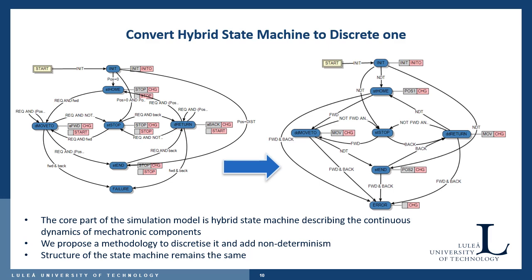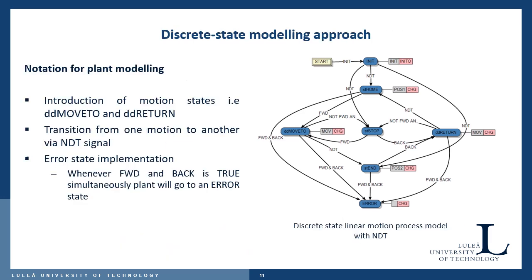Let's see discrete state modeling in the plant. Notation for plant modeling. A state machine implementation of the drill model is shown in the figure. In our model, we use NDT in the transition from the motion state DD move to the static state XT end. NDT helps to provide unknown duration of the motion from one state to another. The plant may fail if the forward and backward signals become true simultaneously. So we introduce an error state which helps to identify whether the controller creates this scenario.